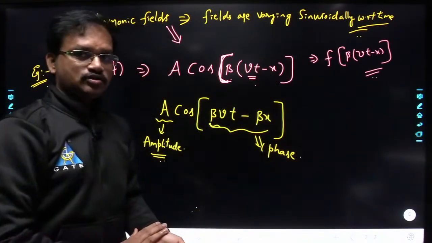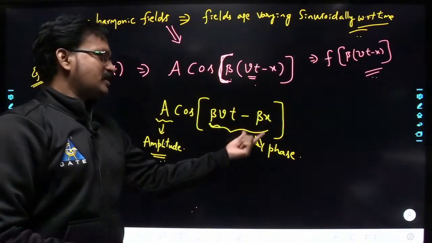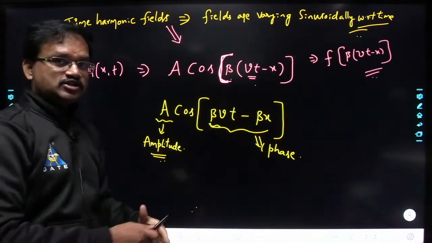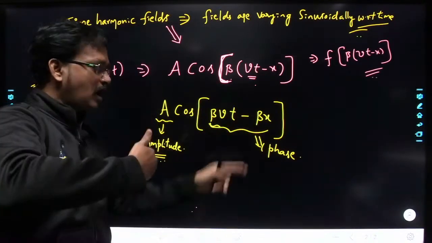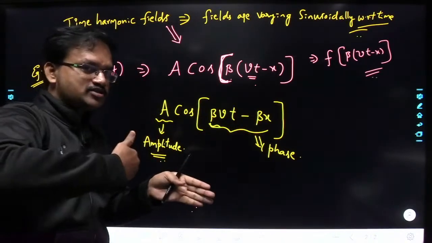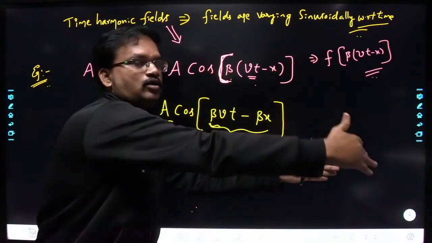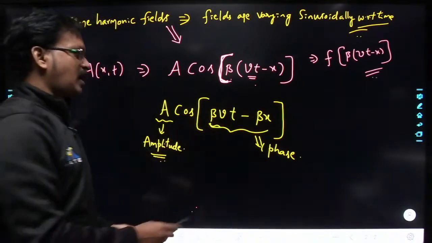That means the phase is a function of both space as well as time.